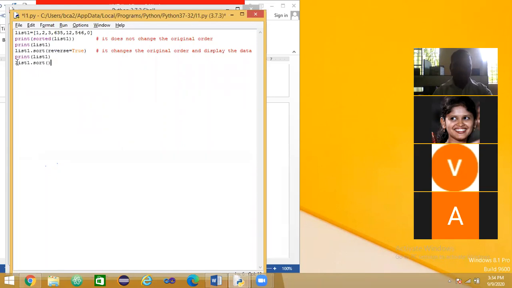Even we can use list one dot sort directly. We will print this one. Print sort of list one. Now you will come to know. See here, four print statements are there. I will explain all four one by one.